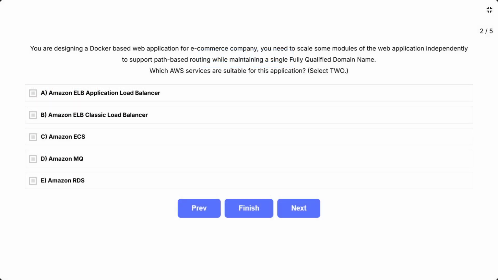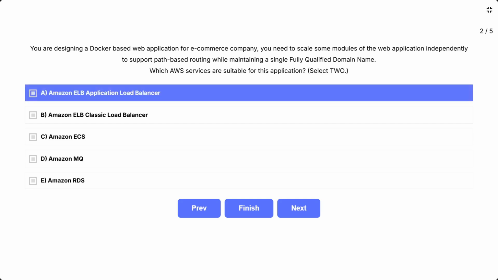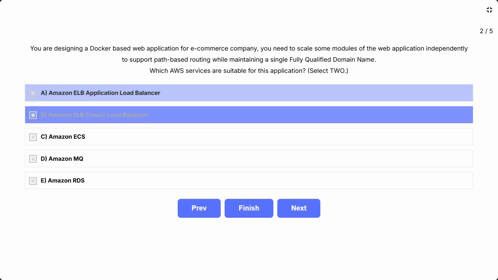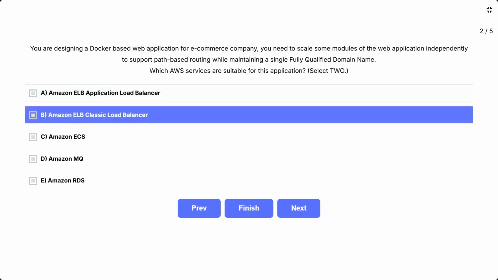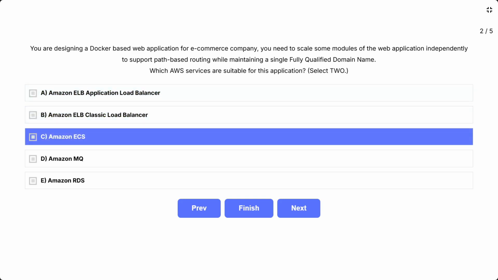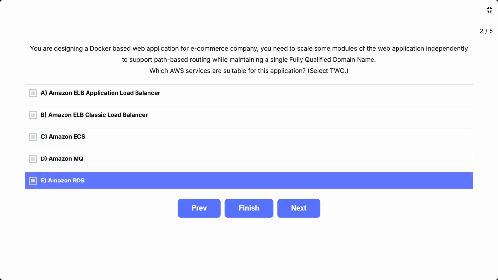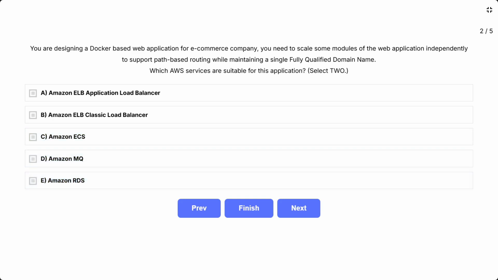If you are designing a Docker-based web application for an e-commerce company, you need to scale some modules of the web application independently to support path-based routing while maintaining a single fully qualified domain name. Which AWS services are suitable for this application? Select 2. The options are A, Amazon ELB Application Load Balancer, B, Amazon ELB Classic Load Balancer, C, Amazon ECS, D, Amazon MQ, E, Amazon RDS.